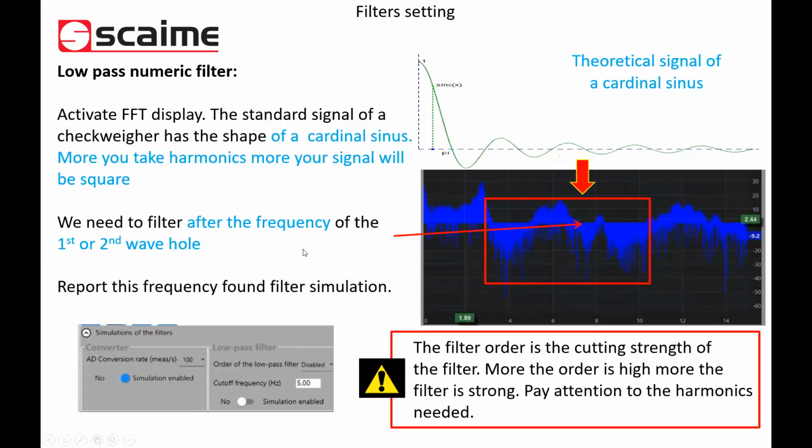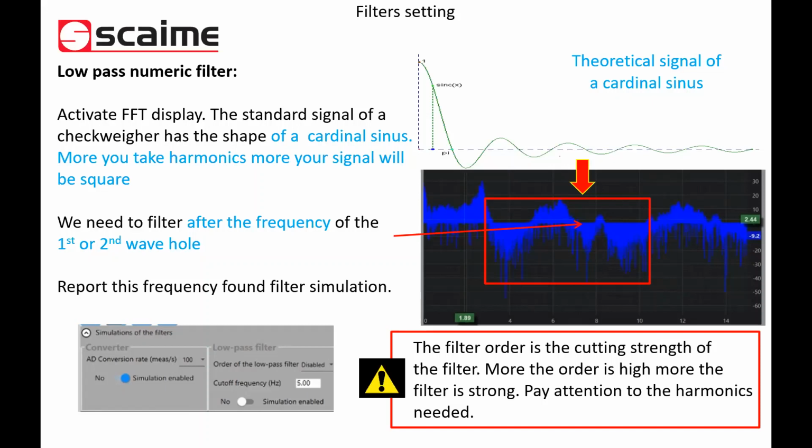So the filter adjustment is very important. First, you adjust the A to D conversion rate, that we saw before. And then once you've adjusted it, you can adjust the low pass numeric filter, which is an additional filtering option.